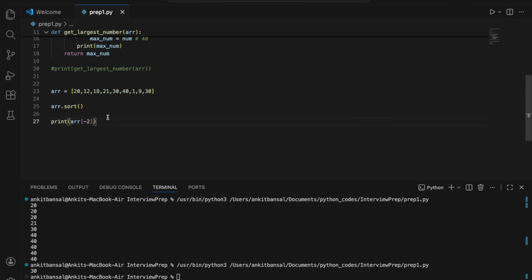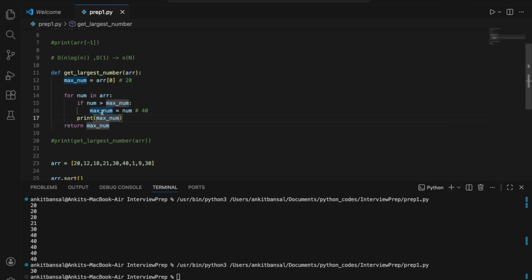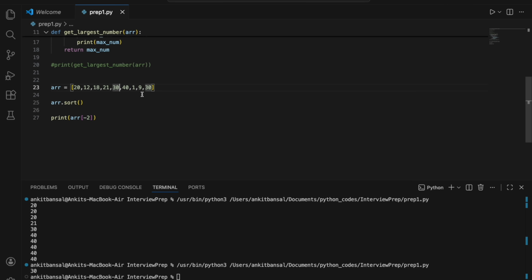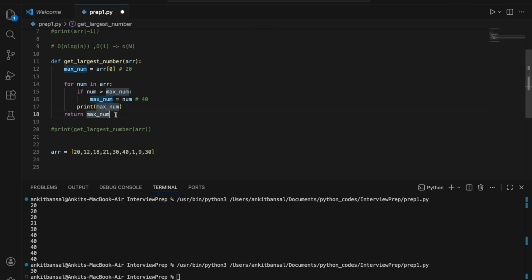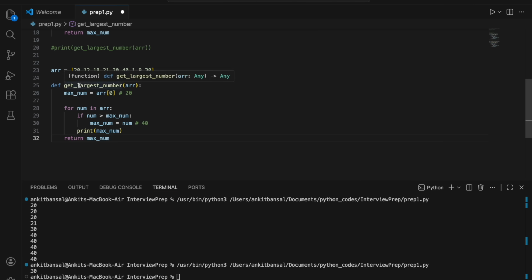Okay. So now think about it. Here we were maintaining a variable max number, and we were checking each number. If it is greater than max number, then we were replacing the value of max number, and we checked that for all the values. Now here we have to keep track of two variables, which are largest and second largest, right? So let's do it. I'll just remove it for now, and let me take this function. Okay, so I will call it get second largest number.